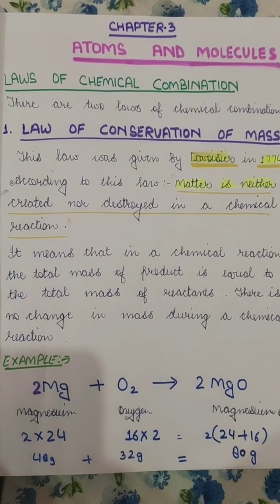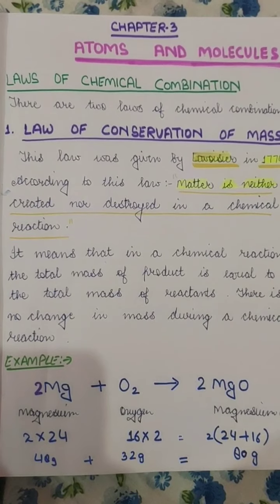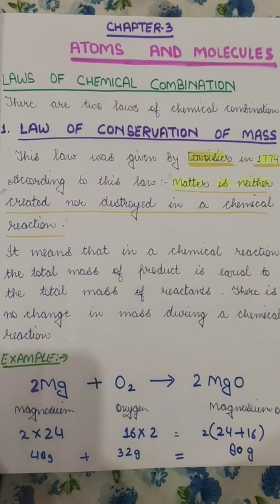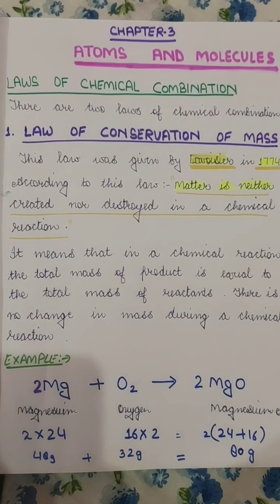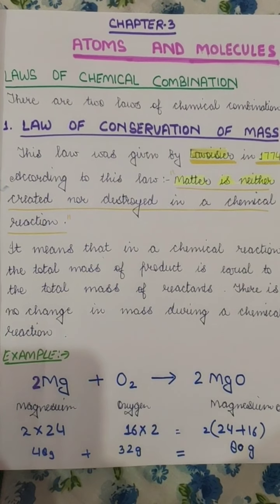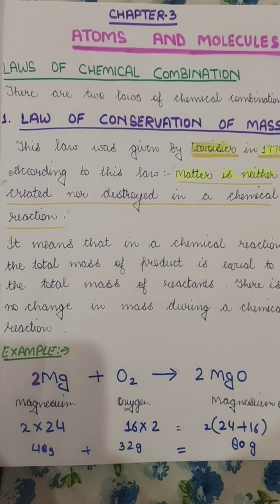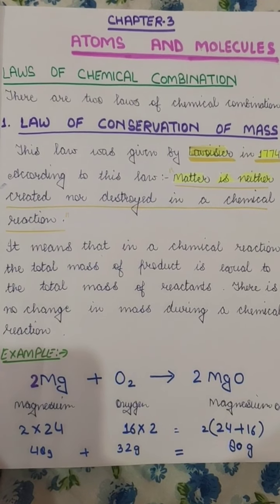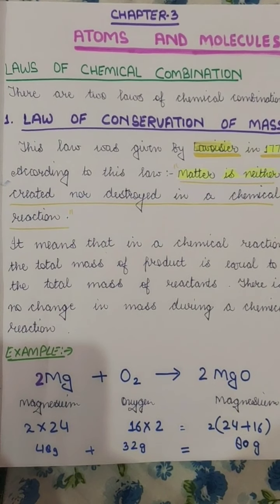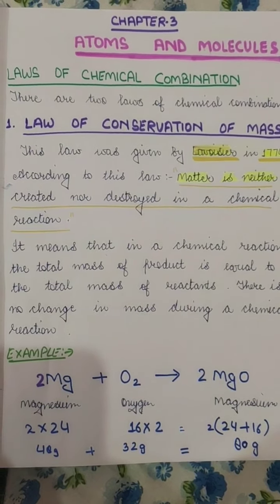So the atom is the smallest particle of an element, but a molecule is the combination of two or more elements or atoms. So today we will be learning about these atoms and molecules and how the molecules are formed from the combination of atoms. But before we start, we're going to study some laws of chemical combinations.